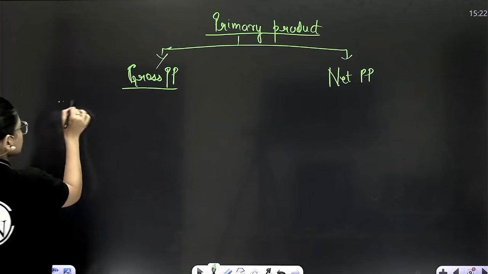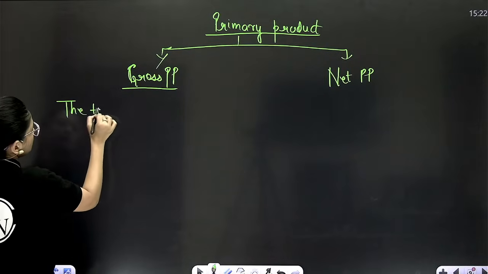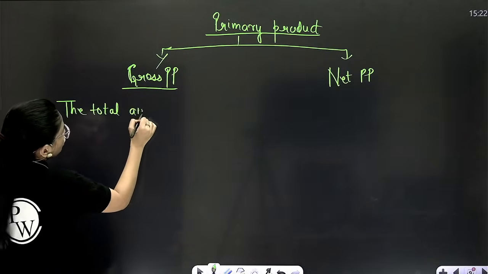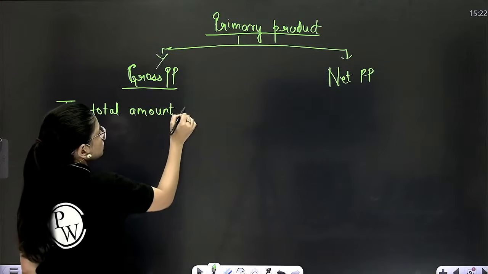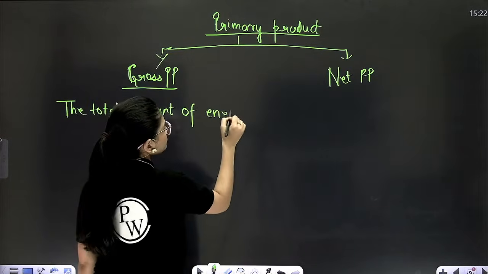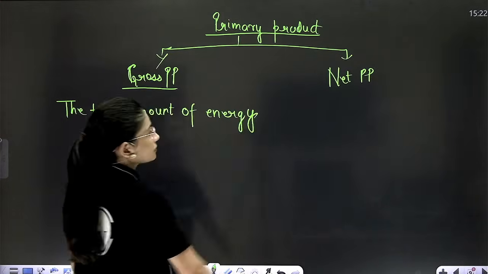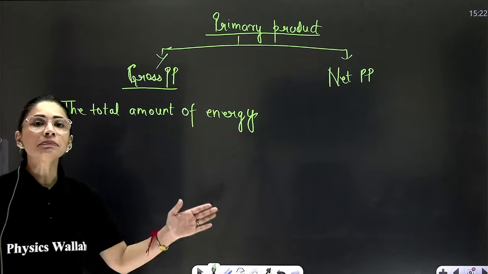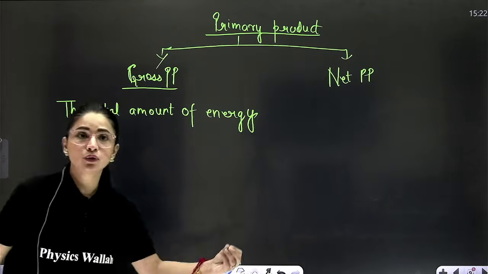What is gross? The total amount of energy produced.